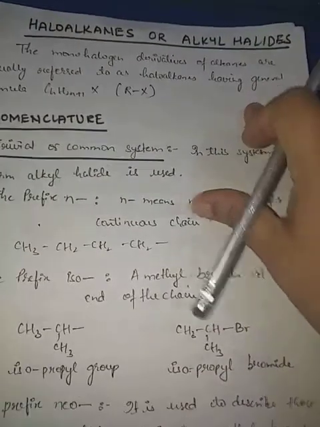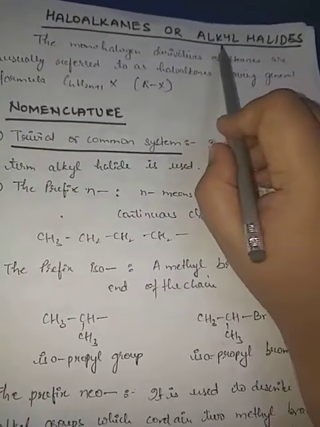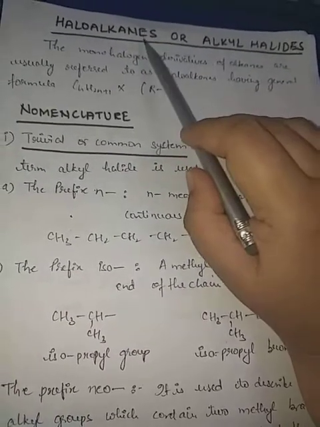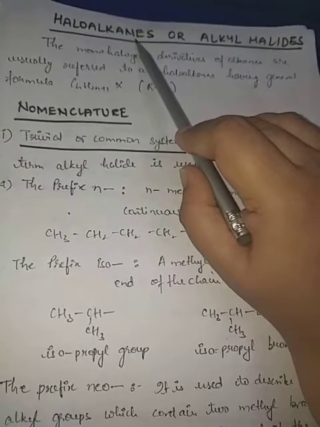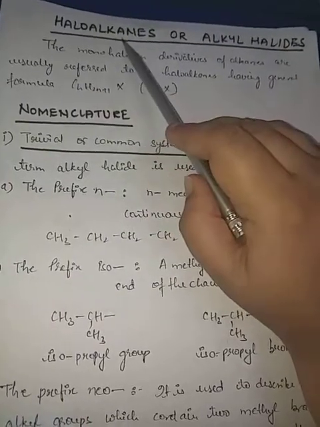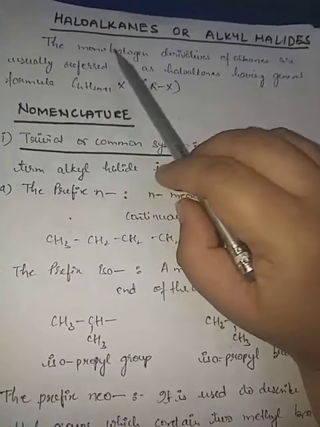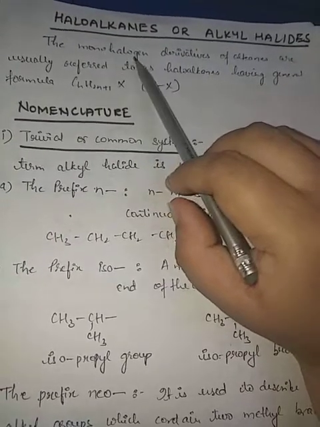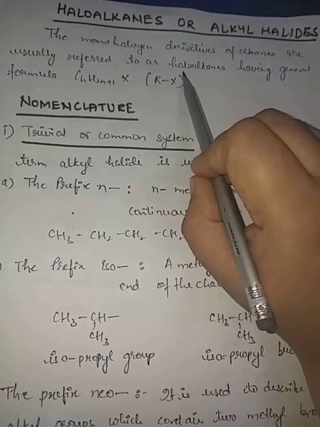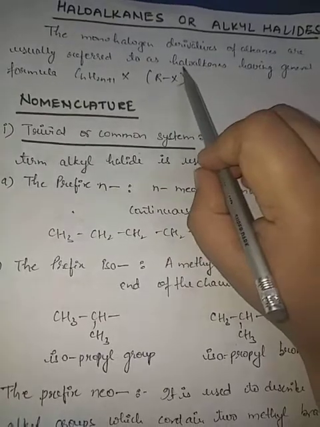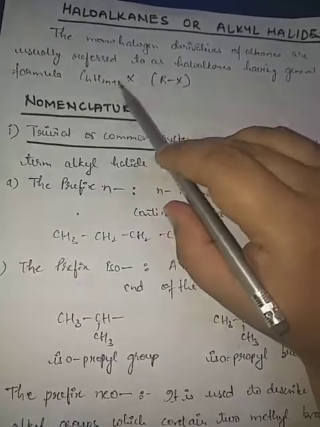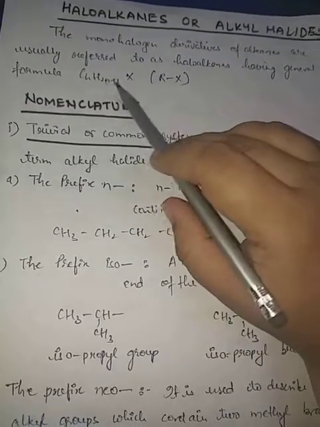Now haloalkanes or alkyl halides. Commonly, in the trivial or common system, it is called alkyl halide, and in the IUPAC system these are called haloalkanes, like methyl bromide, bromomethane. Monohalogen means only one halogen is there. Monohalogen derivatives of alkanes are usually referred to as haloalkanes, where one halogen has replaced one hydrogen of an alkane, having the general formula CnH2n+1X, or RX. CnH2n+1 is the alkyl group.